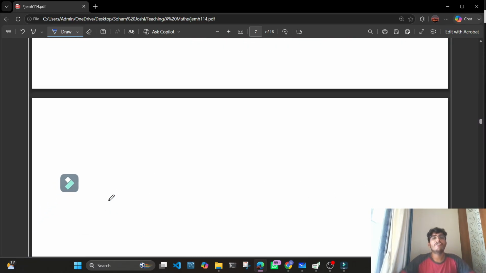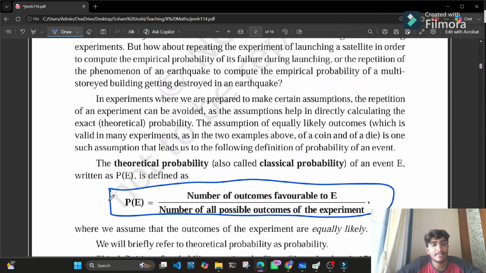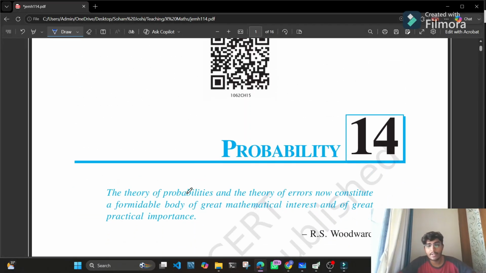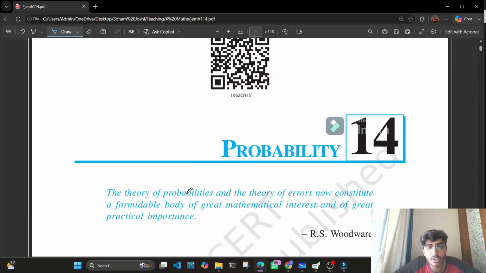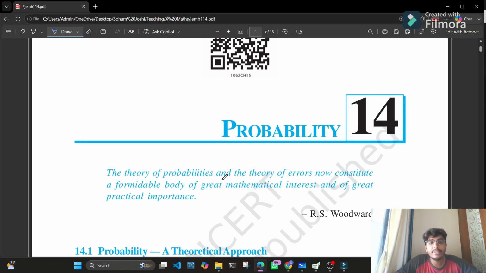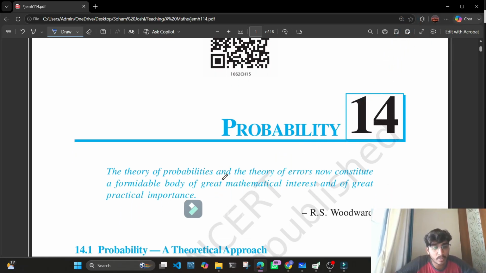So we have covered all the chapters of class 10th mathematics except chapter 13, statistics. Due to some reasons I could not cover it, but that's okay. You can do it on your own. It is a very easy chapter. There are formulas and direct tables that you need to solve, for mean, mode, median, etc. So yeah, this was the last chapter of class 10th mathematics. This was the last video for this playlist of class 10th maths.